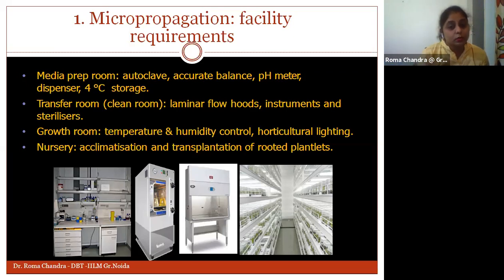We need to control the temperature and humidity, as well as the lighting system, because when we are growing them in the laboratory conditions, we need to give them all the conditions which they are getting under the field condition, the geographical locations. So we need to provide them the proper temperature, proper humidity. And we need to understand the basic requirement of light for the plant. So a proper amount of photons needs to be given to these plants.